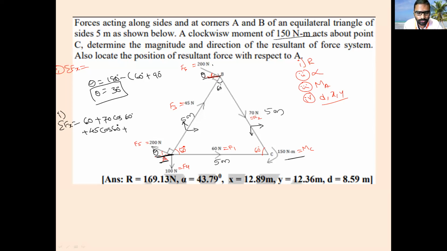Then the F4 force. This F4 force is purely vertical. Is it producing any horizontal component? No. So I will not write this one. Then the F5 force. This F5 force is moving in which direction? Positive or negative? Negative direction. That's why it is negative x.